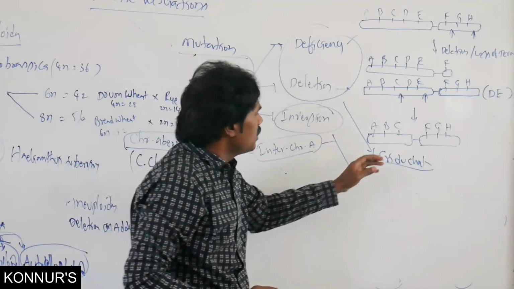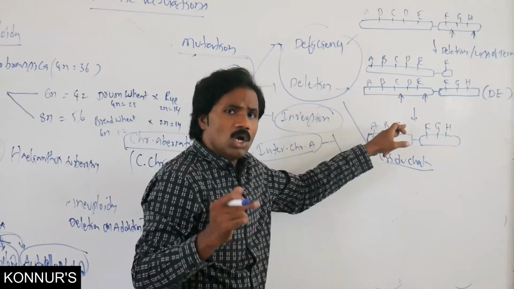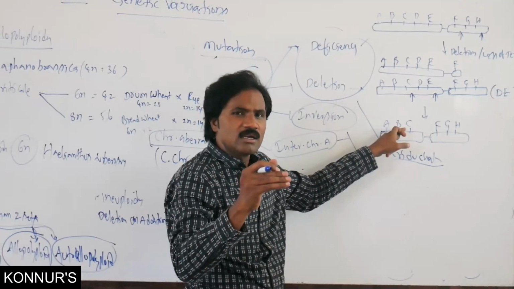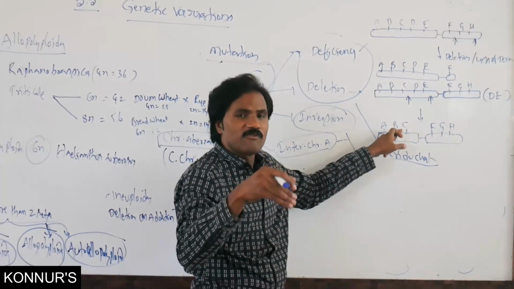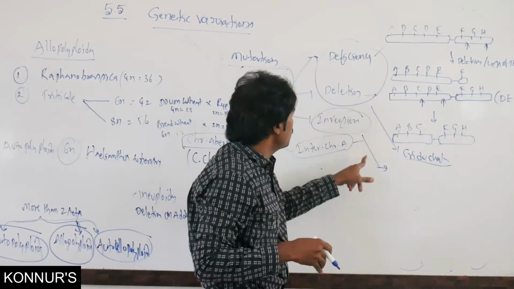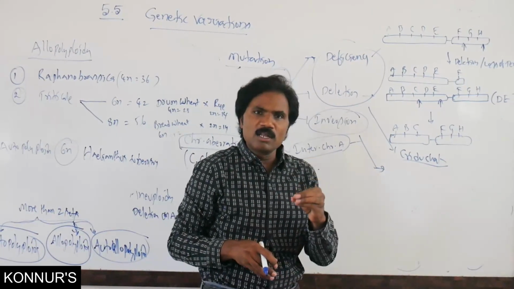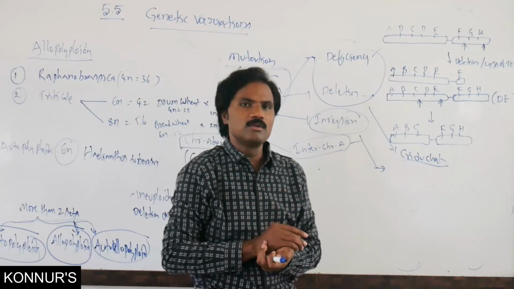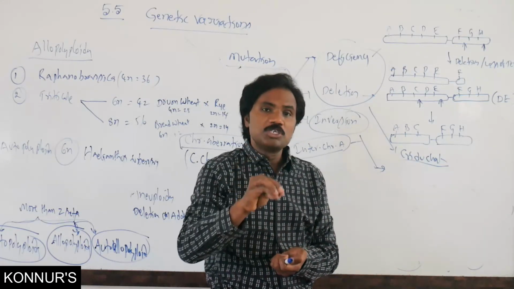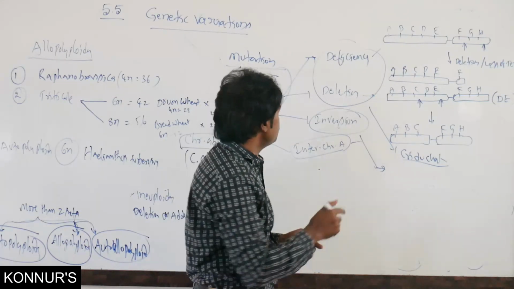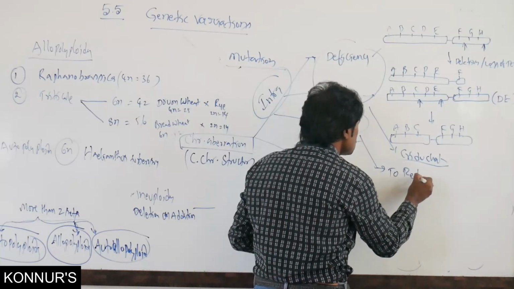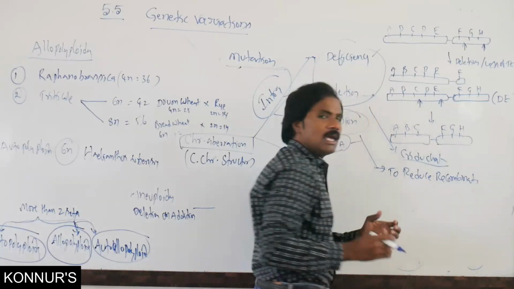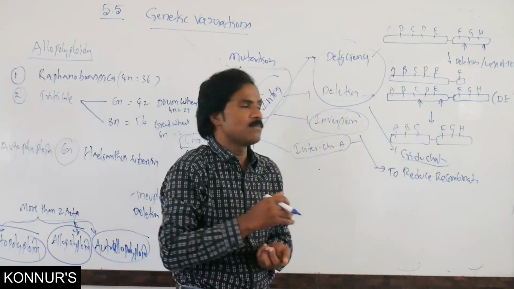Related to inversion, apart from Drosophila terminal wing, which can be affected due to deletion, inversion normally reduces recombination. It does not cause any particular disease, but it reduces recombination, either loop or normal.